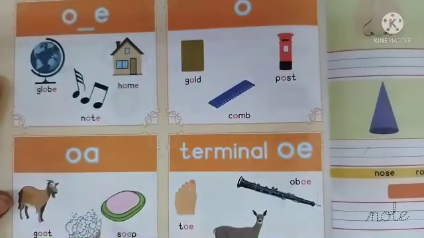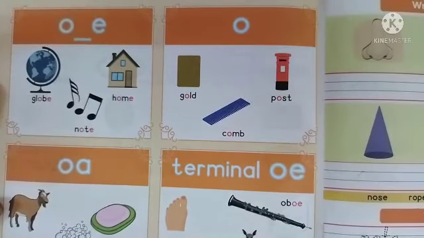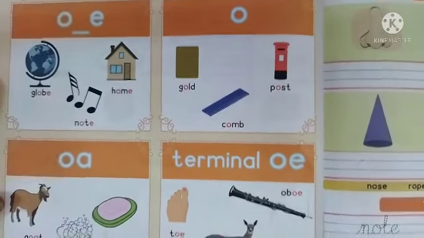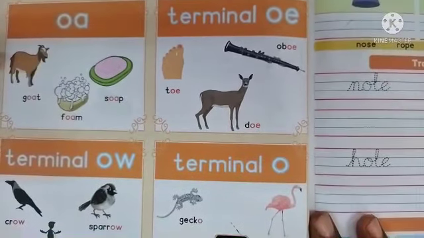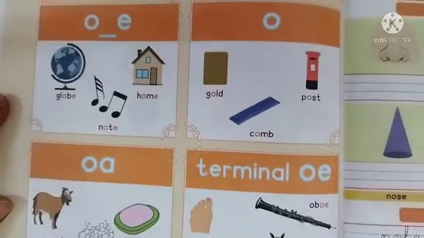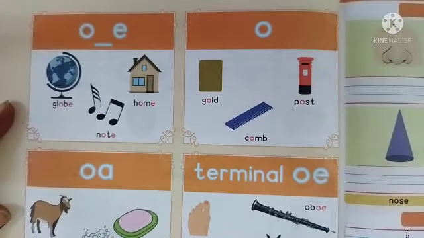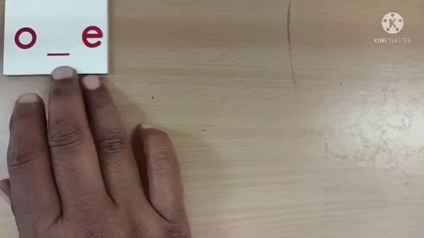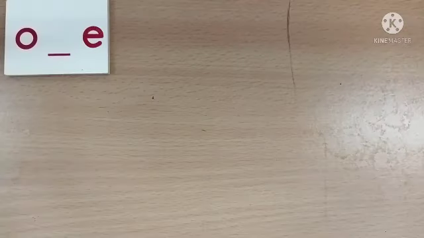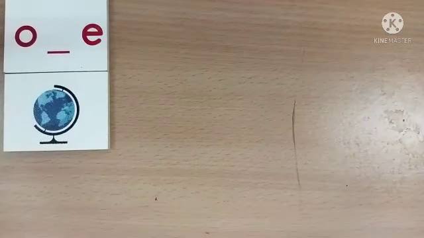Here we have a few long O sound spellings. In today's class, let us learn O-E and O with a few examples through the material. For the first, I would like to take O-E. The first picture card that I am going to take under O-E is globe.